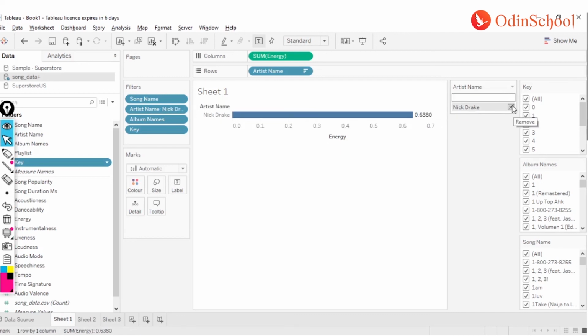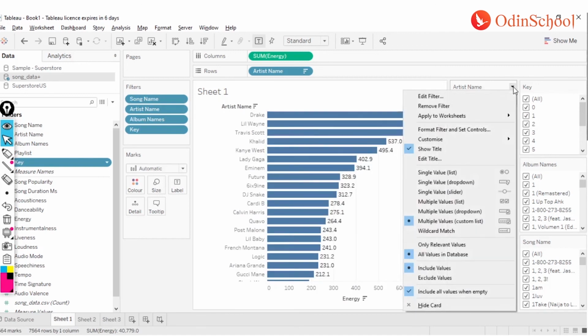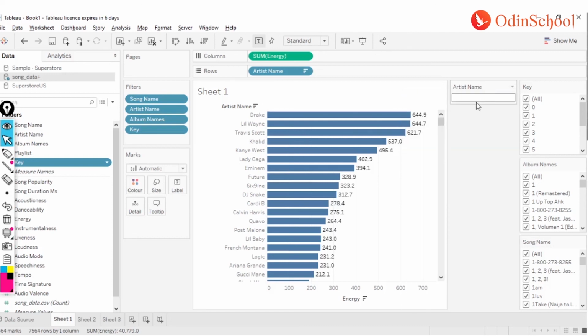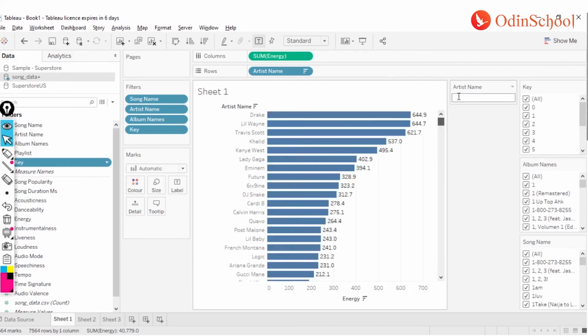Let me just remove this one and this one. By default my artist name was changed to wildcard for the very reason that I have 7,000 unique artists over here. If you imagine I am giving 7,000 unique artists as display values in my filter, it is going to affect the performance of the dashboard big time. So to avoid that kind of situation, we leverage wildcard search.